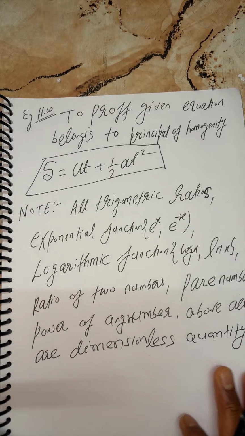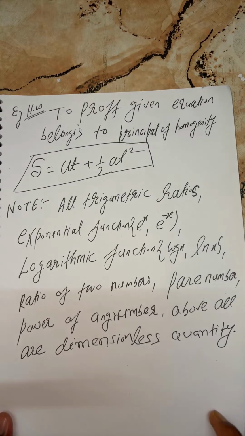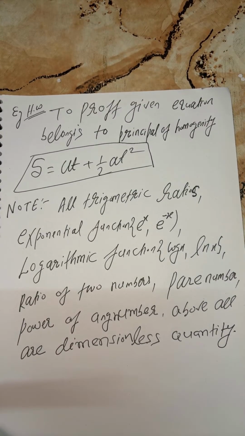So we remember these points here, my kids, very very important. I can repeat once here. All trigonometric ratios like sine theta, cos theta, tan theta, sec theta, cot theta, cosec theta. These all are dimensionless.